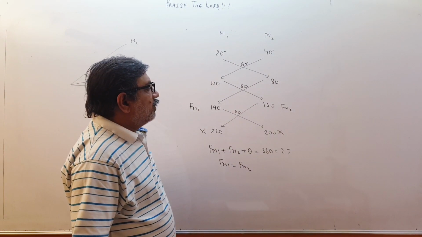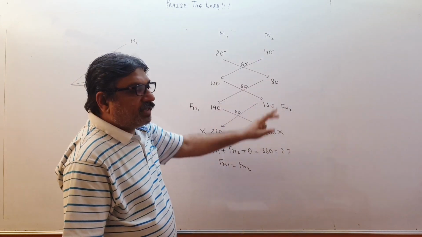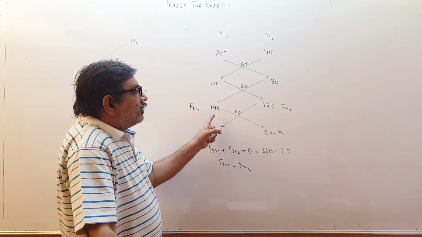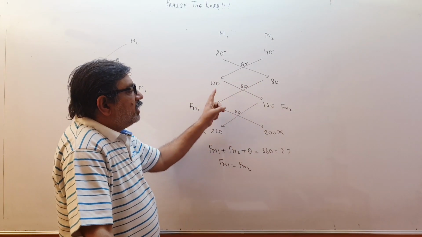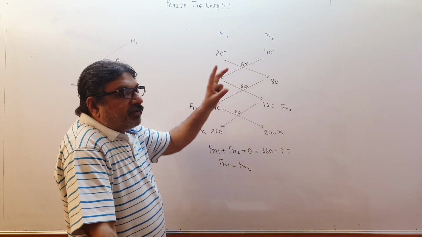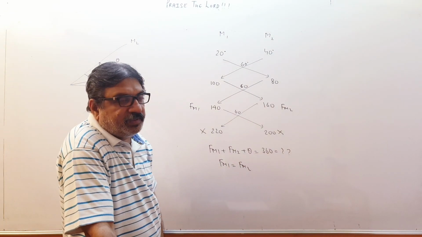And therefore, what will be the number of images formed? 1, 2, 3, 4, 5. We will have 5 images because the last two images are coinciding. 140, 80 plus 60, 140, 100 plus 60, 160, 140 plus 160, 300, 300 plus the angle between the mirrors, 60, that is 360. Therefore, the final images will coincide.